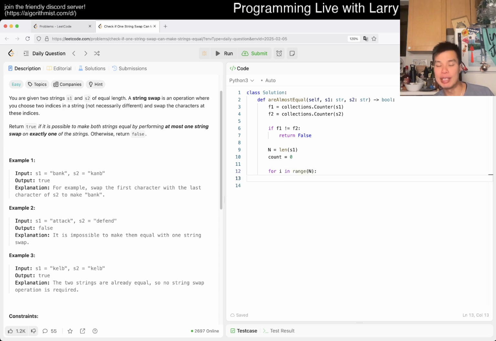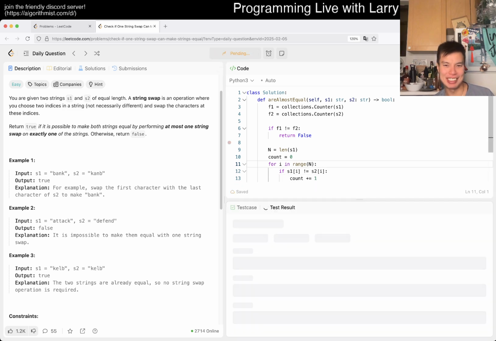If two characters are out of place, then one swap fixes it. So 2 or 0 differences works, but you cannot have 1, for example. So we return count equal to 0 or count equal to 2. I think that may be good, but if I'm wrong, then I'm a little bit silly and sad.